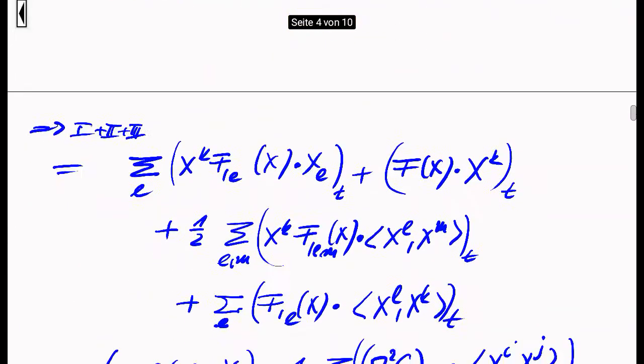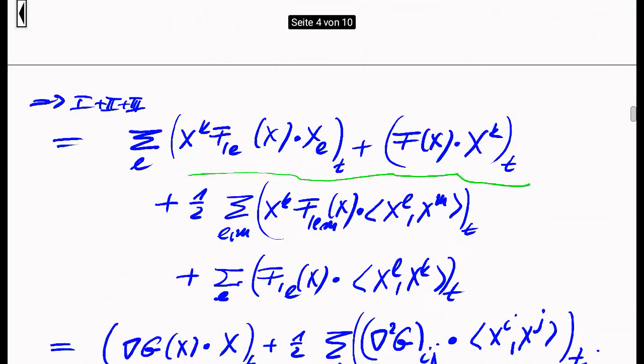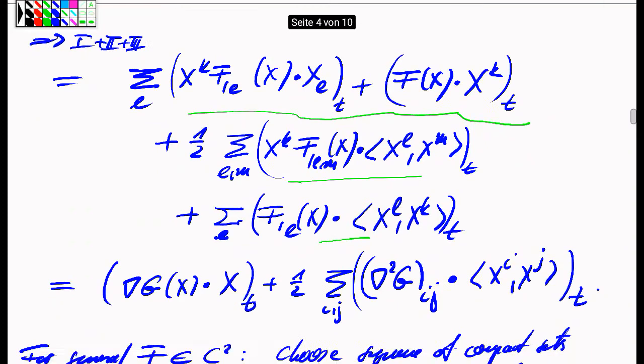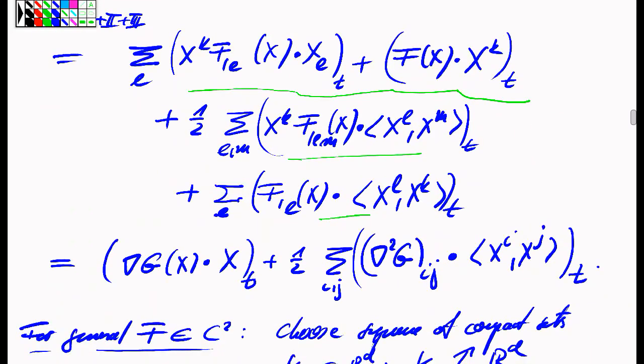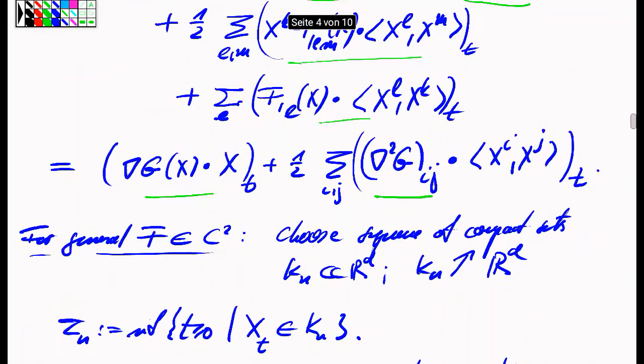And if we plug all these things together and sort terms according to whether they contain a bracket or not, we obtain first the non-bracket part, which is this, and then we collect all the brackets. And if we compare these expressions to the expressions that we had for the algebraic expressions for the second order derivative of the function g, we see that this is exactly the formula that comes out accordingly. So that is the induction step for the polynomial case, and we have proved therefore the Ito formula in case when the outer function f happens to be a polynomial.